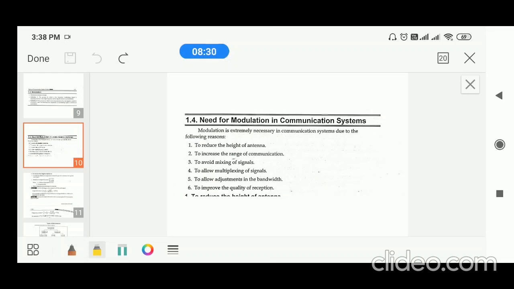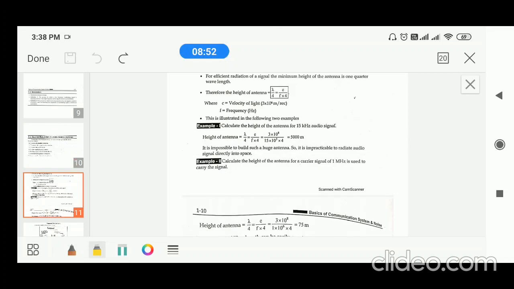Mixing of signals can be avoided by employing different carriers for different messages. Multiplexing, time division and frequency division multiplexing, is also possible with the help of modulation. Bandwidth can also be increased or decreased by using modulation. Quality of the signal can also be increased by using PCM and some other modulation techniques.